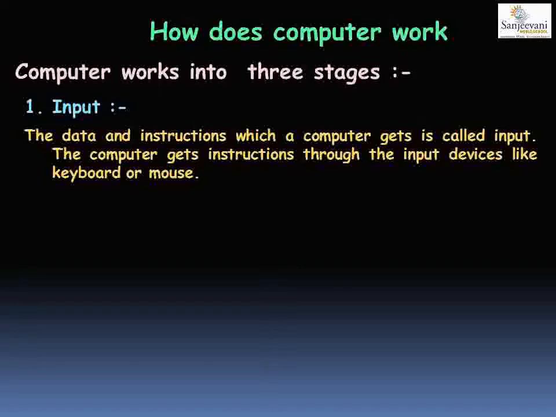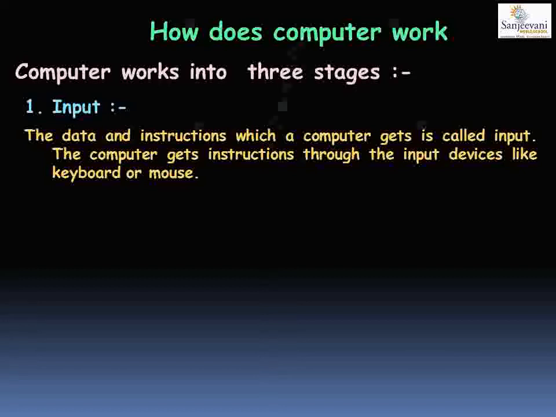The computer gets the instructions and the data from the input devices. What are the input devices? The keyboard, mouse, and there are some more we are going to learn in detail. Whatever data we type from the keyboard is the input for the computer. What are the instructions we are giving from the mouse? For cut, copy, paste, moving the file, moving the cursor, the mouse gives the instruction to the computer. Okay, these instructions are the input to the computer.